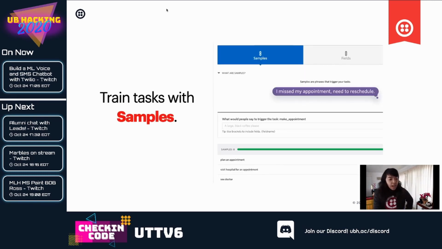So, how do tasks run? They are triggered by samples, which are words or phrases, real examples of how users would state their goals. And this is, again, much easier than using if-else statements to detect specific words. So samples that we use here for the make appointment task include plan an appointment, visit hospital for an appointment, see doctor.